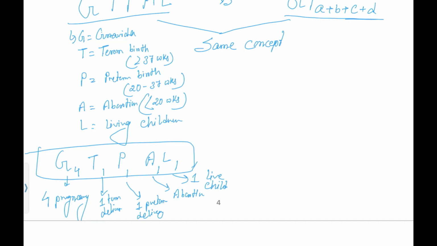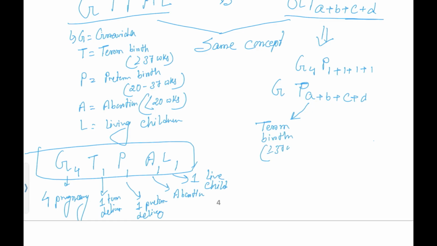Now, instead of saying GTPAL, if I say G4 P 1 plus 1 plus 1 plus 1, the meaning will be the same. Here in GPA+b+c+d, you should know about that A. The meaning of A is term birth.